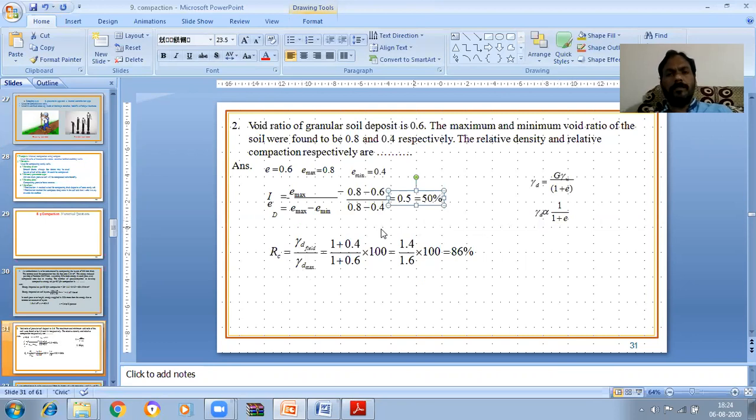So gamma d field by gamma d max is (1 plus 0.4) by (1 plus 0.6), into 100. So 1.4 by 1.6 into 100, which is 86%. The relative compaction is 86%.